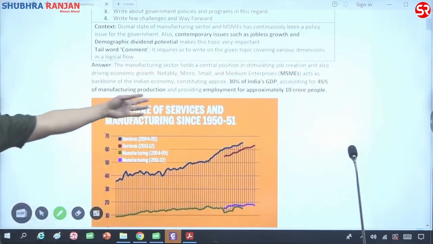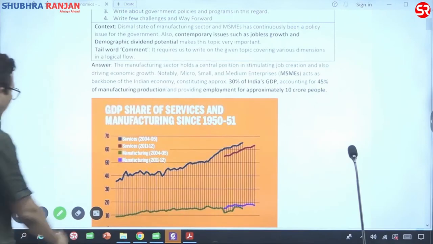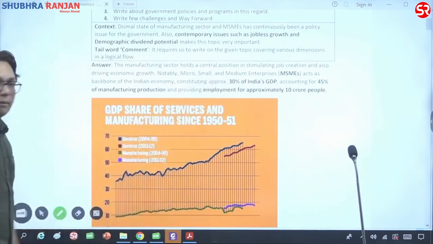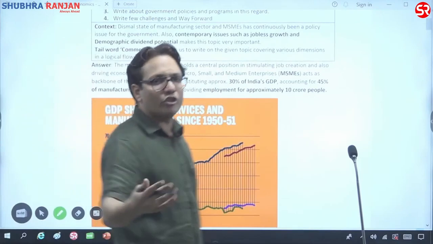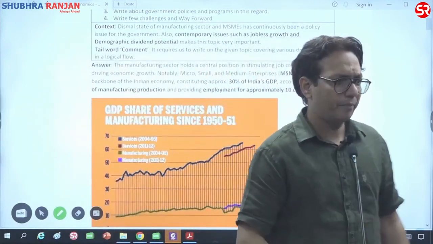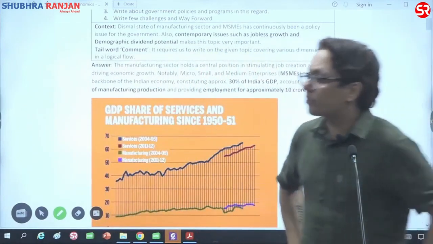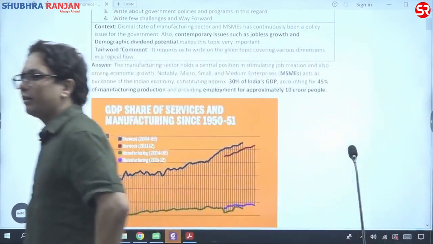So you can start the answer with certain facts. How much is manufacturing contributing to the GDP of India? How much does the industrial sector contribute to the GDP of India?